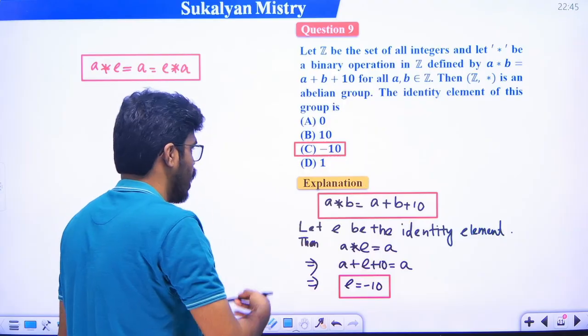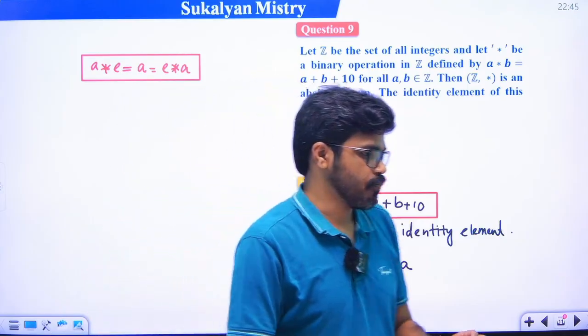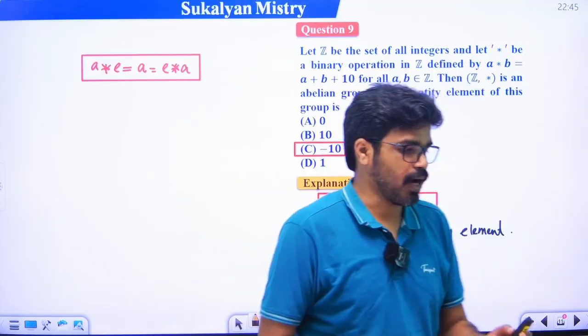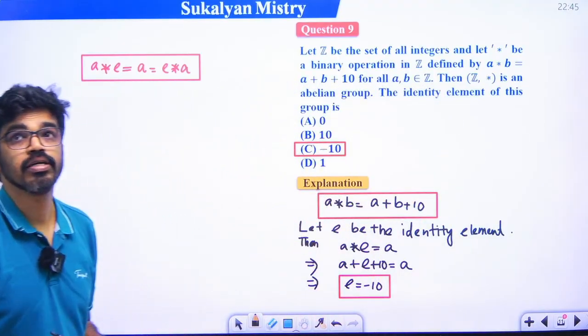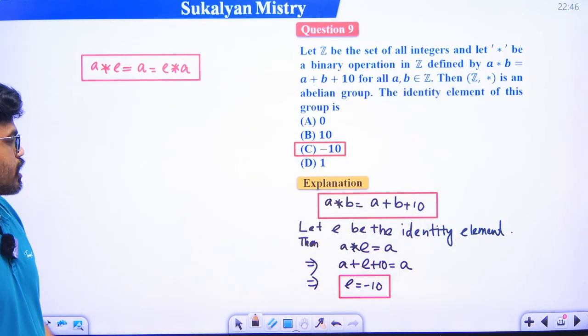So this is the identity element of this group. Okay. So what is the identity element? Minus 10 is the identity element. Okay. Right. So next problem.